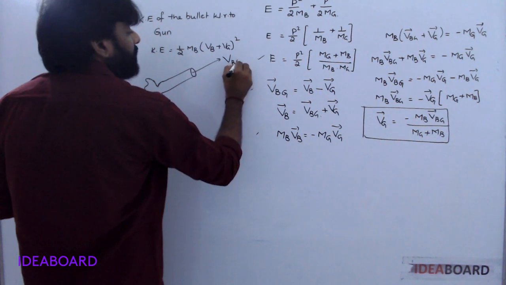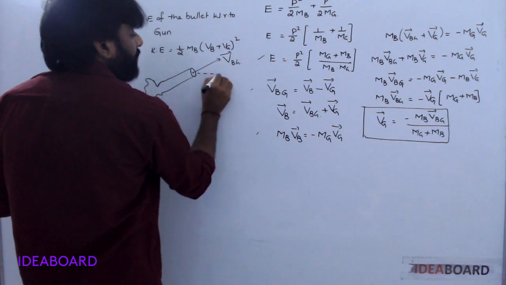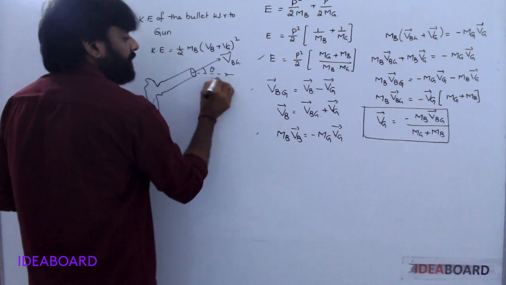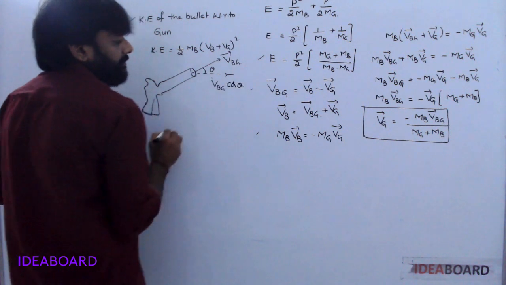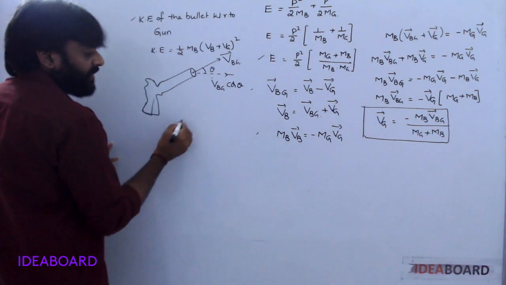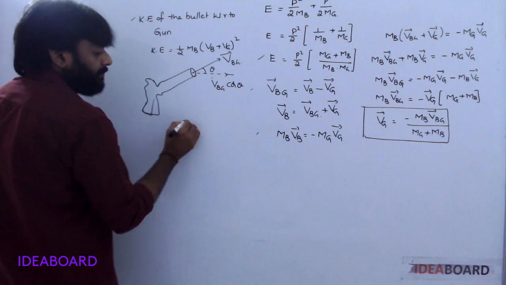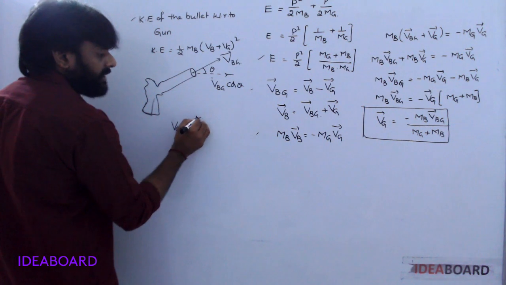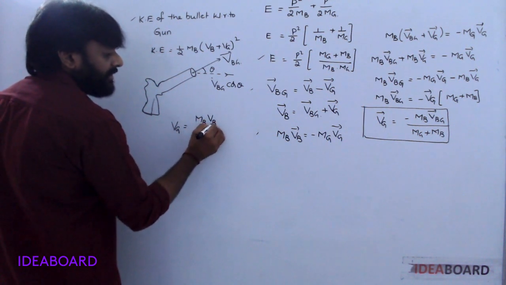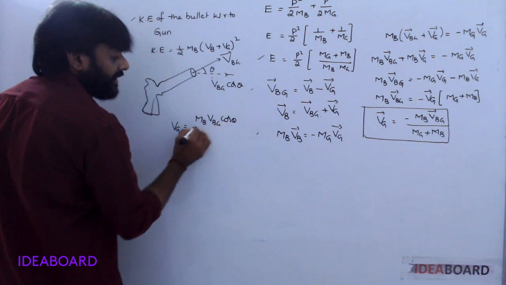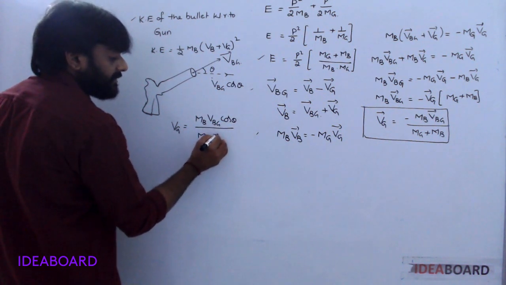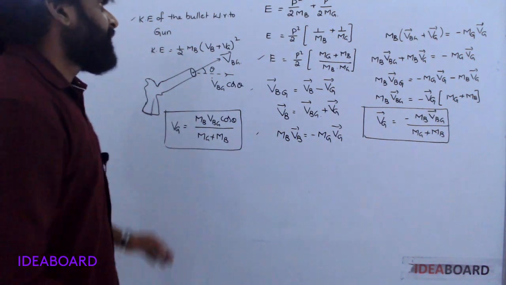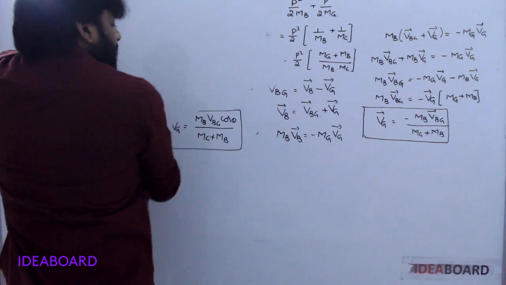If in case the velocity of the bullet with respect to ground makes a certain angle with the horizontal along this direction, then we take the bullet with respect to ground, cos theta. So in this case, velocity of the gun is equal to, no need of vector notation, mass of the bullet times velocity with respect to gun cos theta, divided by mass of the gun plus mass of the bullet. Understood?